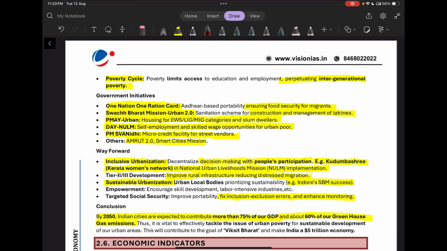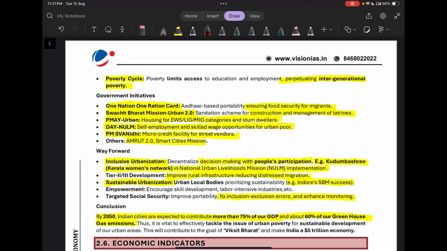Now, what are some of the government initiatives? First is One Nation, One Ration Card. This ensures food security. Then second is Swachh Bharat Mission Urban 2.0. So this focuses on construction of latrines and management, so the basic facilities could be provided to the urban poor. Then we have PM Awas Yojana Urban. Here the government is providing housing for EWS categories and slum dwellers.